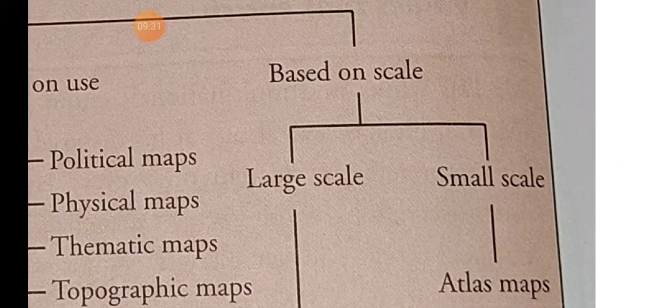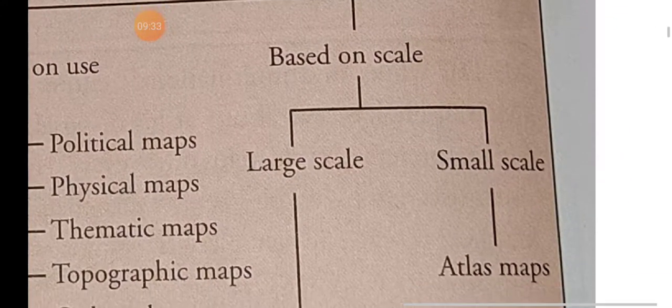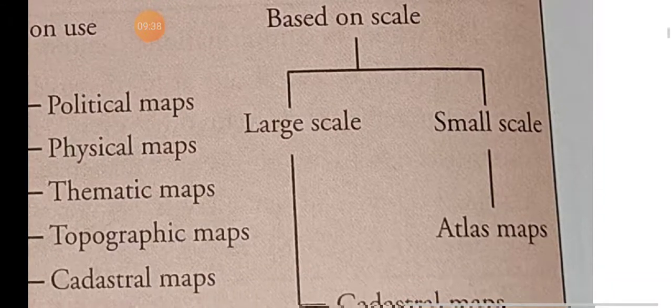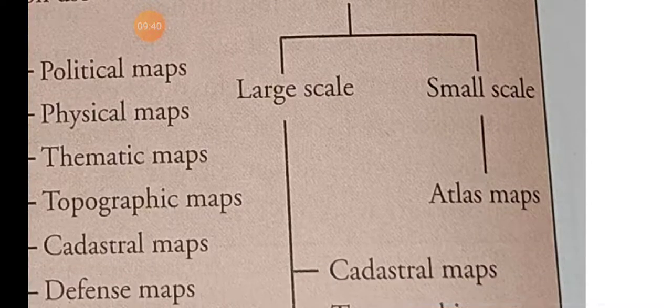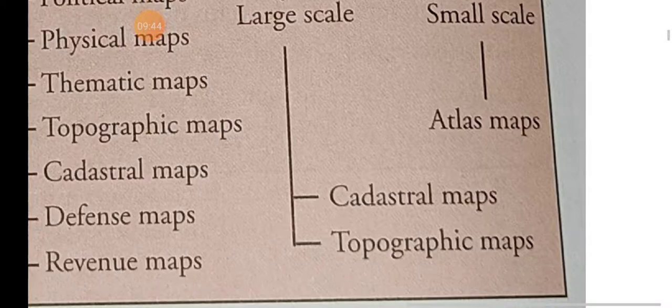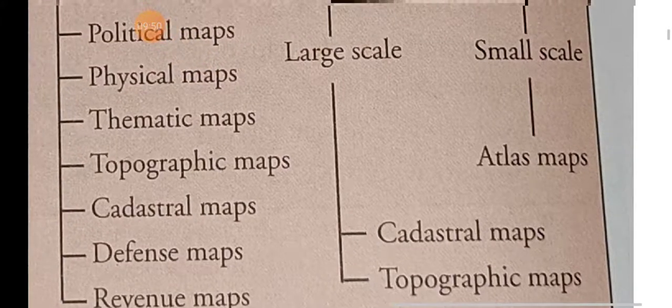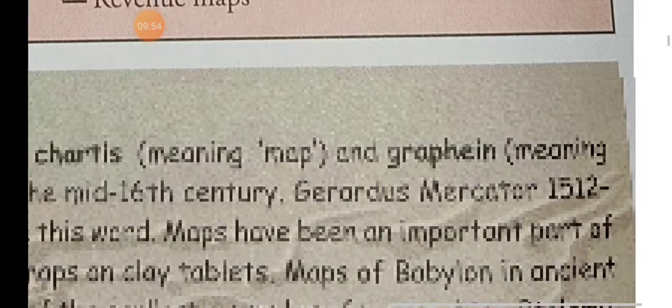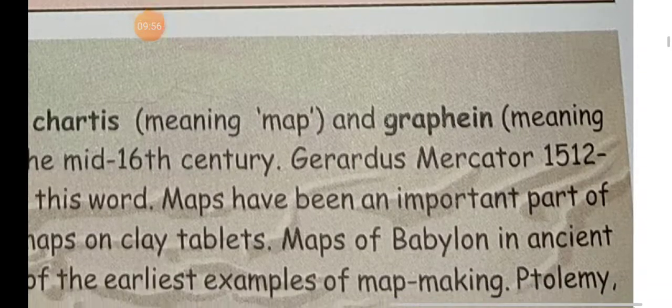And second, based on scale: large scale map and small scale map. Small scale maps are called atlas maps, and large scale maps are called cadastral maps and topographic maps. About all these maps we will discuss in the next part.